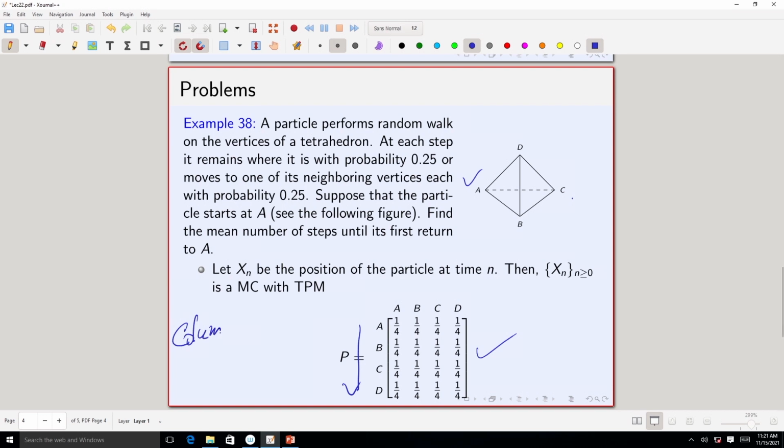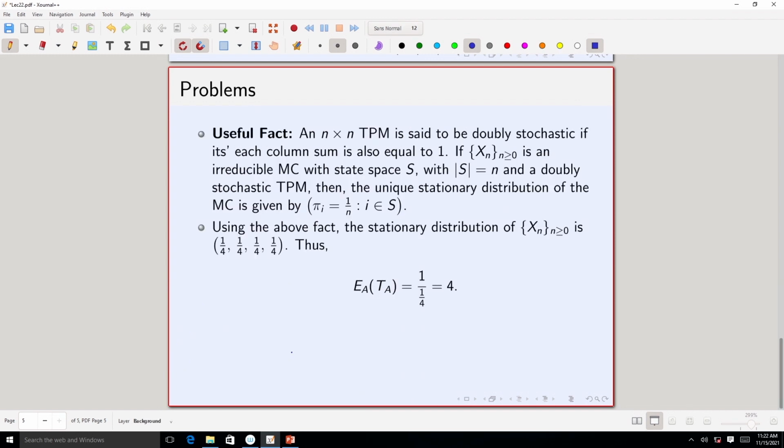So, the column sum is equal to 1. You see a special property of this matrix: for every transition probability matrix, its row sum is equal to 1. That is just because of the way it is defined. But for this particular transition probability matrix, you see that the column sum is also equal to 1. Indeed, this is a special matrix.